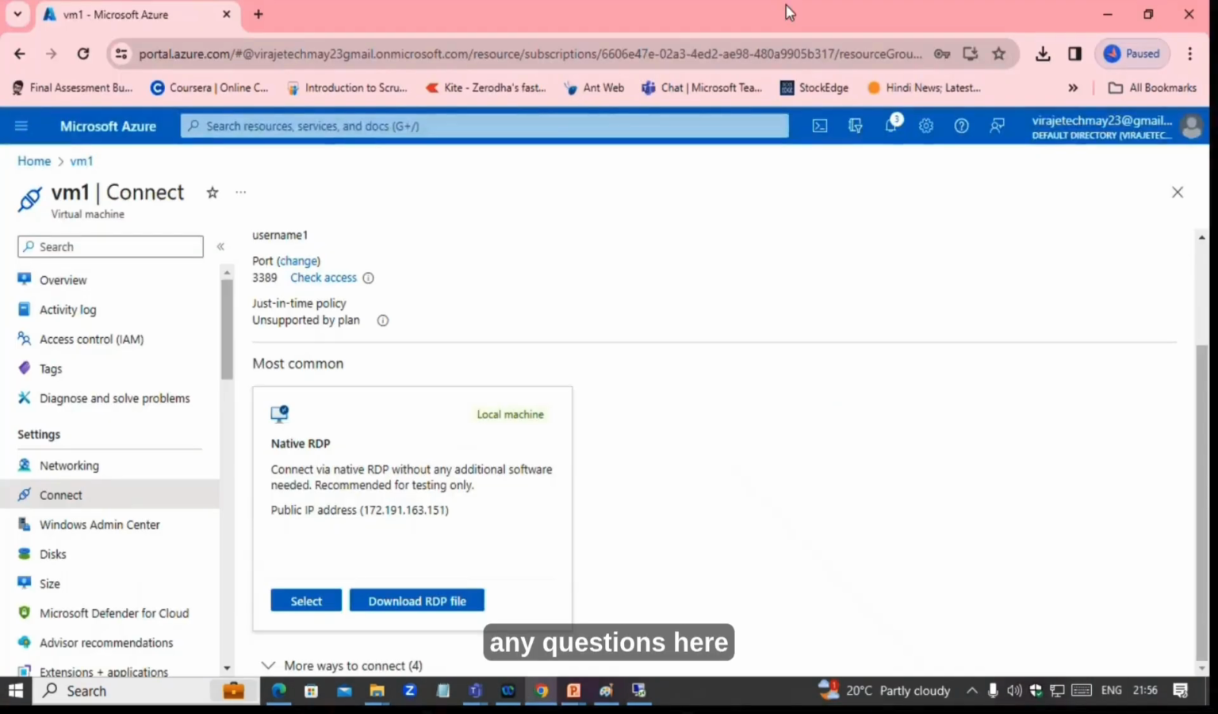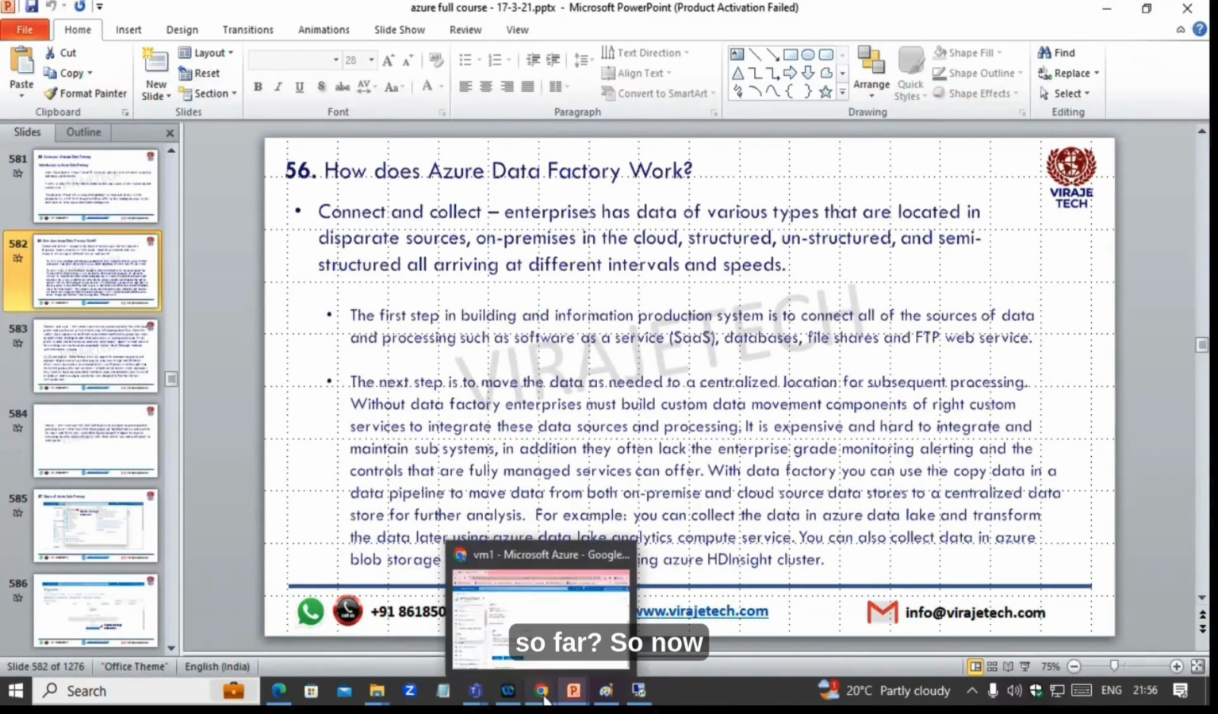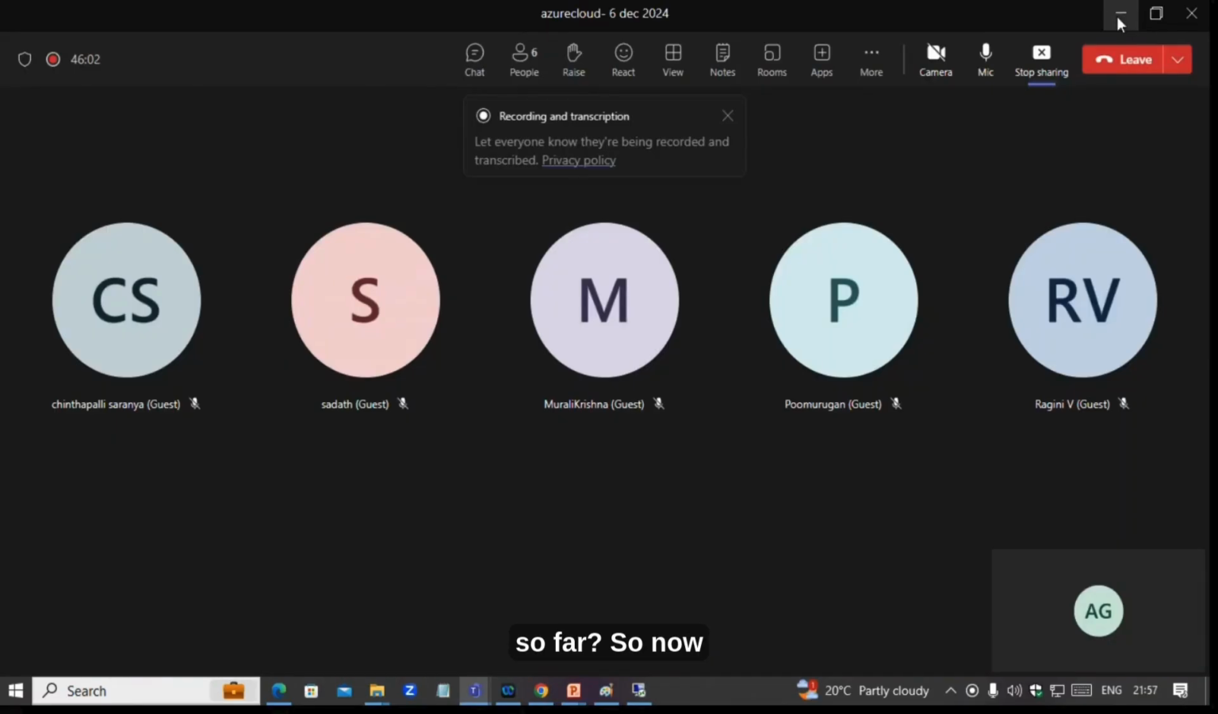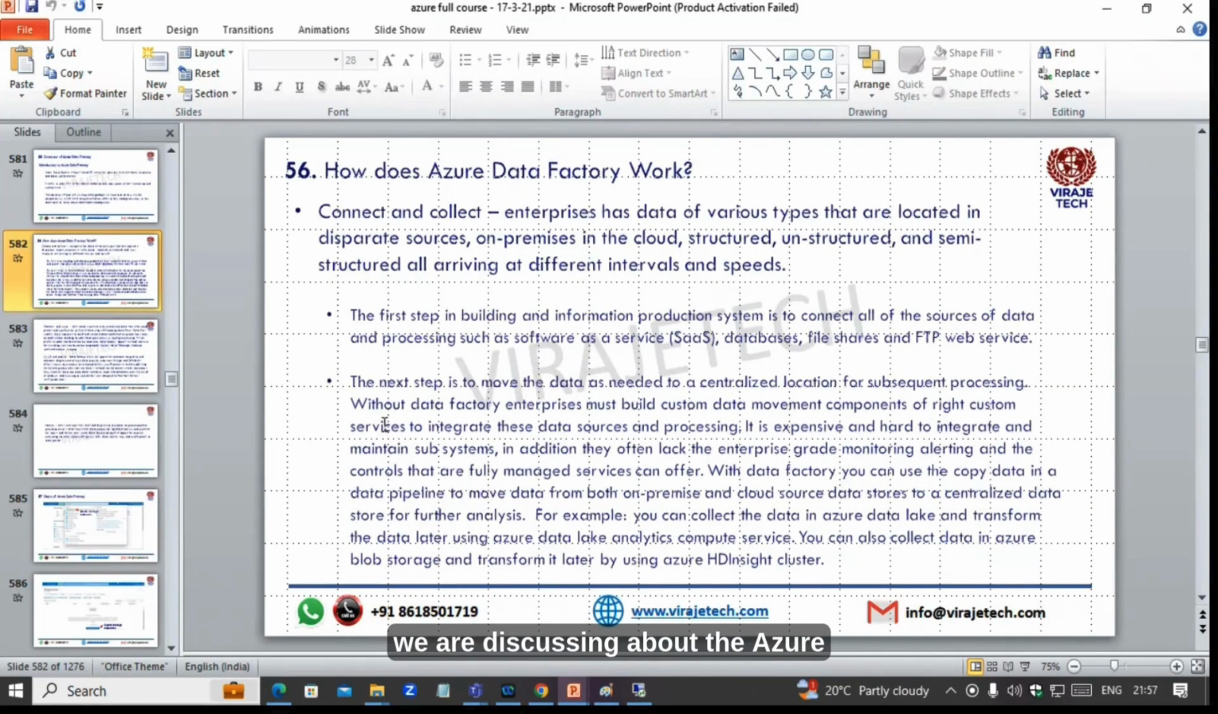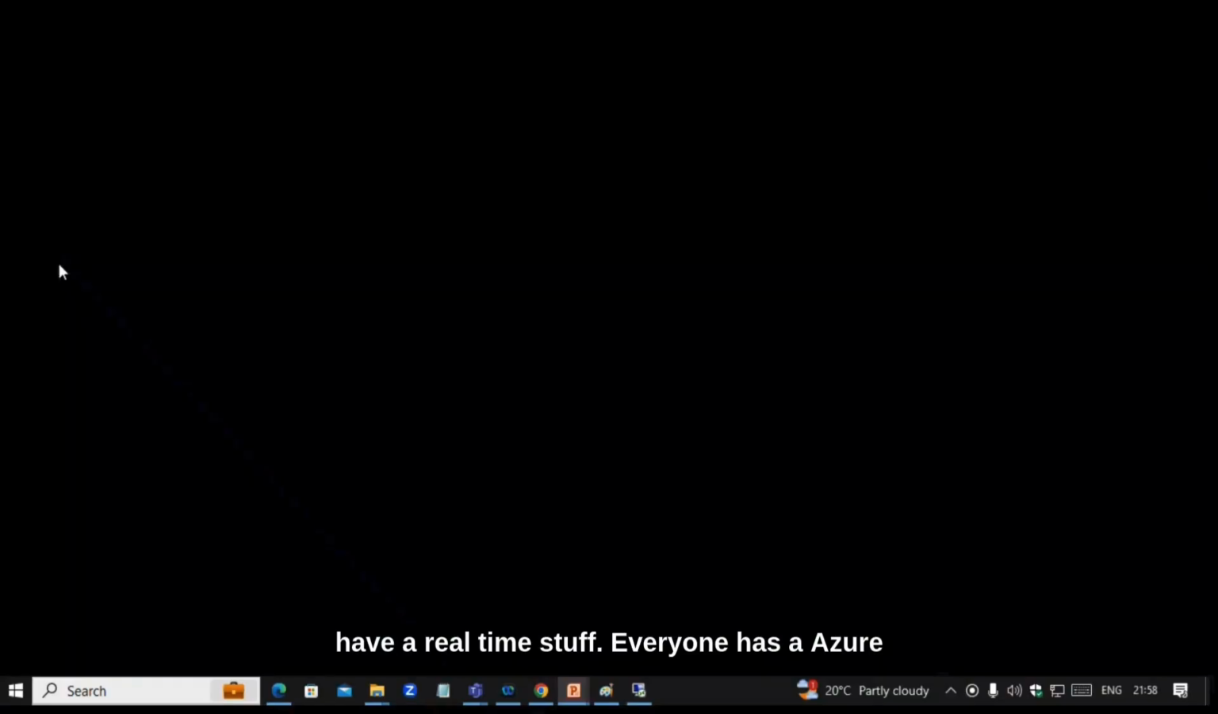Okay. Any questions here so far? So now we are discussing about the Azure Data Factory. See, in my class, we are going to do everything hands-on, project-based, real time, so that after my training, you can directly crack any interview, any exam, or any project you can work on. So that you have real-time stuff. Everyone has an Azure console.